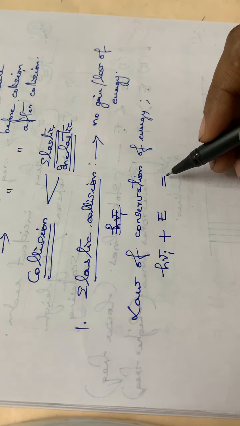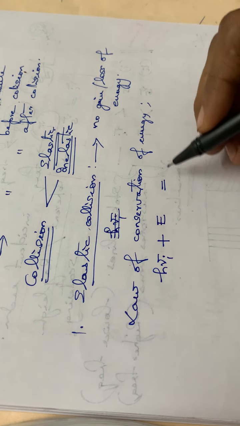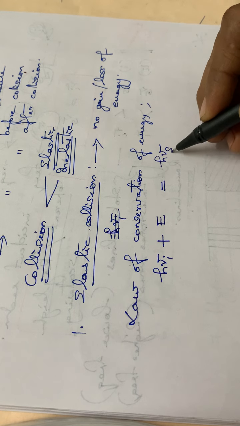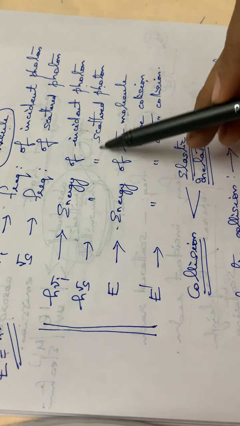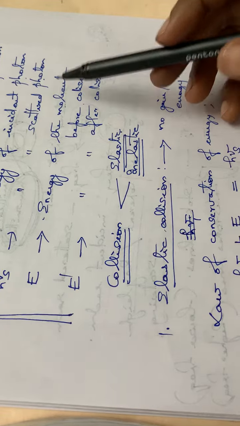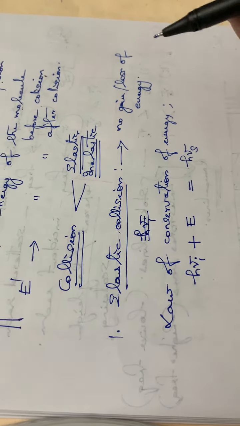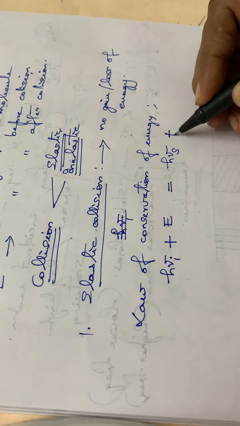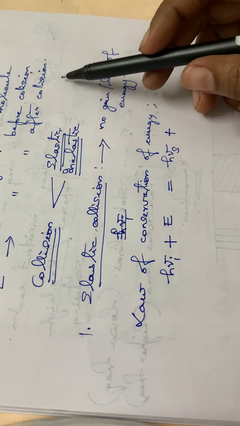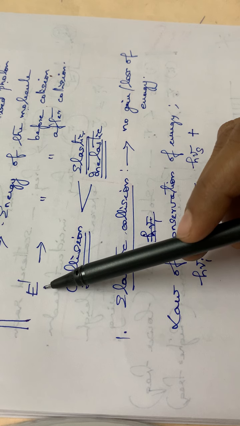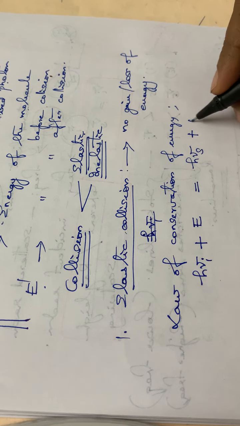It will be equal to the energy of the photon after collision, that is h nu s, the energy of the scattered photon, plus the energy of the molecule after collision, which is E dash.